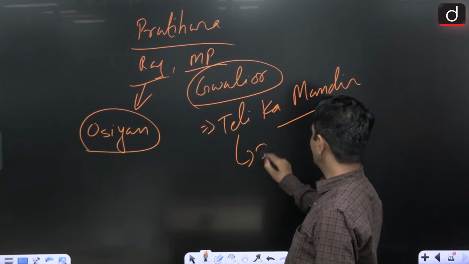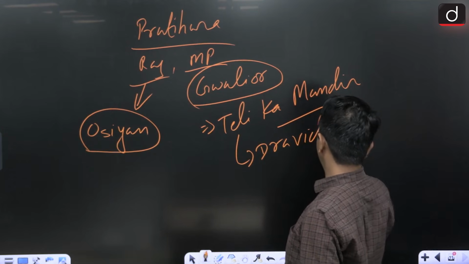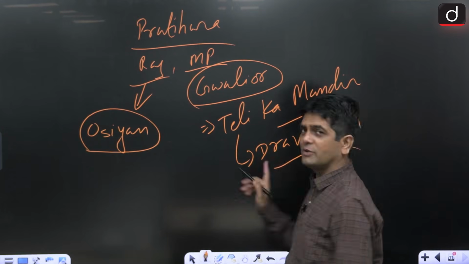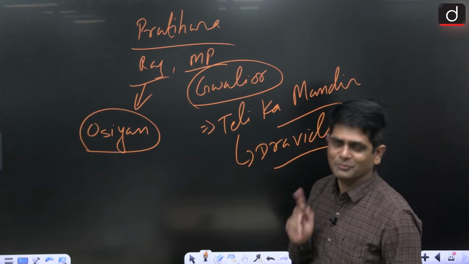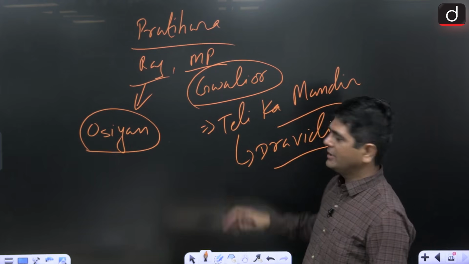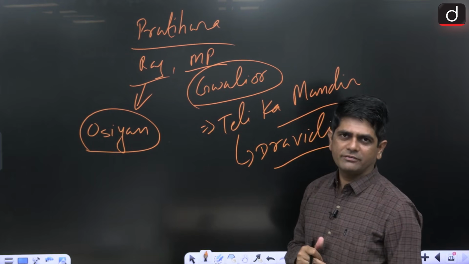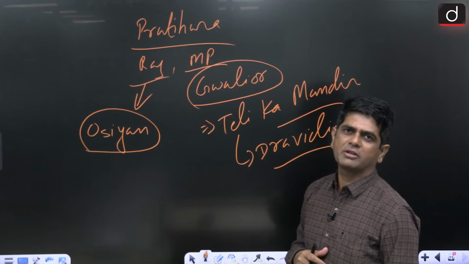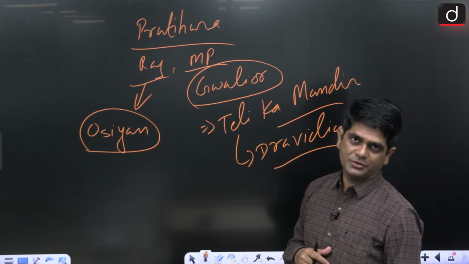Teli Ka Mandir. This temple looks like what? It looks like Dravidian style, but it is actually not a Dravidian temple. It was built in the reign of the most powerful Gurjar Pratihara ruler, Mihir Bhoj.